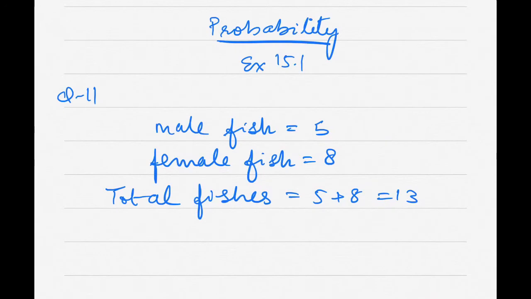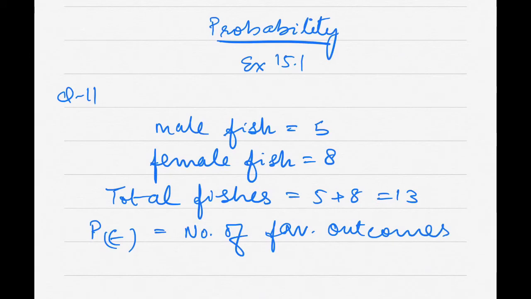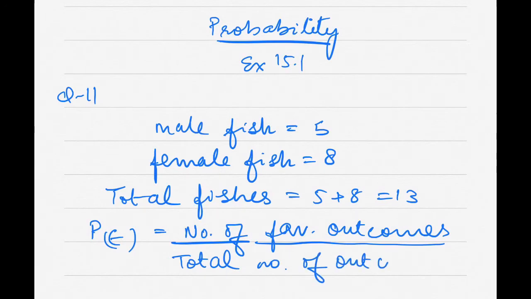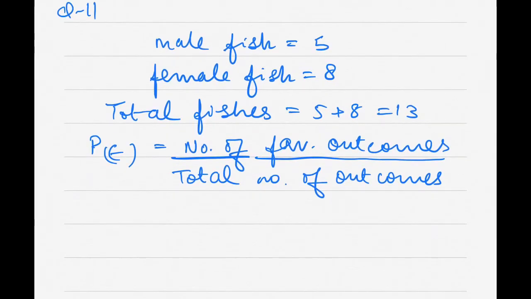Now we have to write down the formula every time. So probability of an event is number of favorable outcomes divided by total number of outcomes. Now this should be fine with you, but we have to write it down. If there are 2-3 parts, then one time is enough, but we have to write it down.